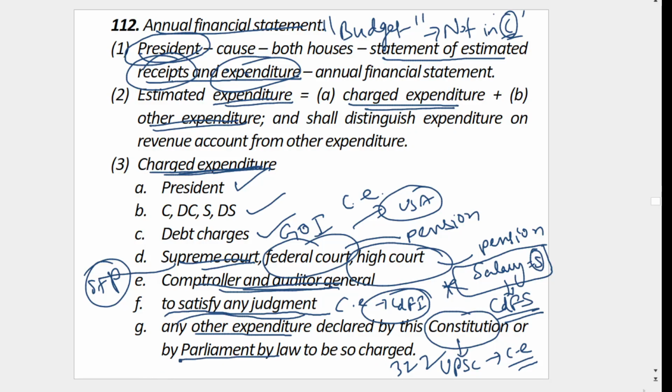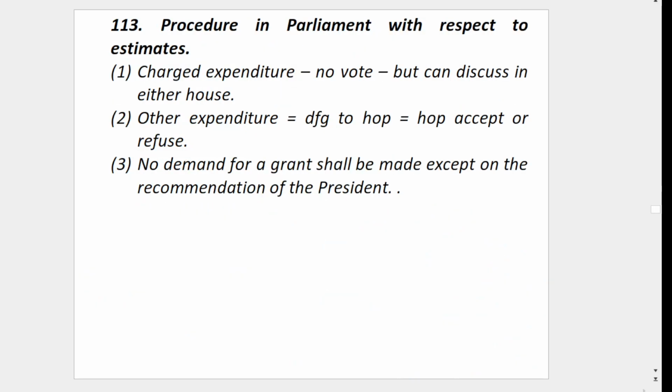Then Parliament may by law declare, for example, through any act, Parliament is declaring his salary or his office expenses charged expenditure. So what is the advantage of declaring charged expenditure? Why is charged expenditure declared? This is given here. So procedure in Parliament with respect to estimate: for charged expenditure, there is no vote. You cannot vote, but you can discuss.